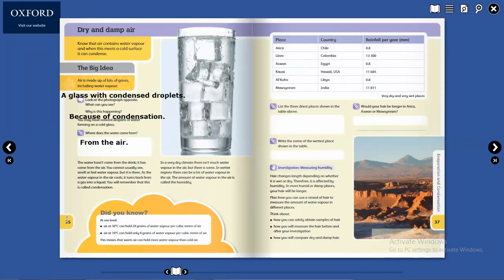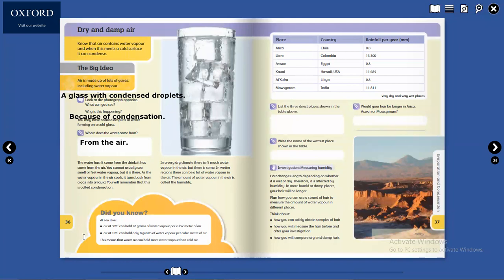Did you know? Air at 13 centimeter can hold 28 grams of water vapor per cubic meter of air.